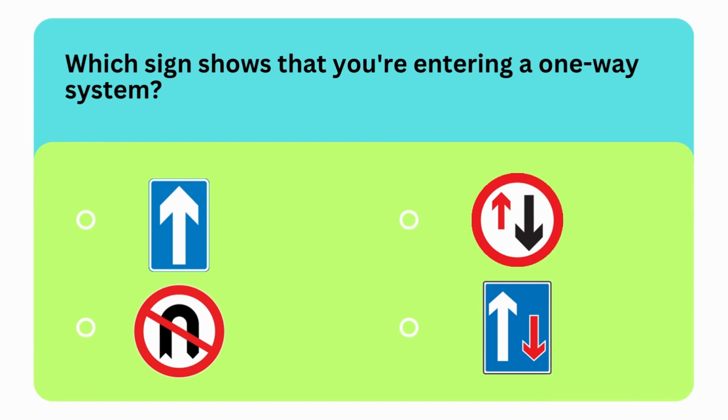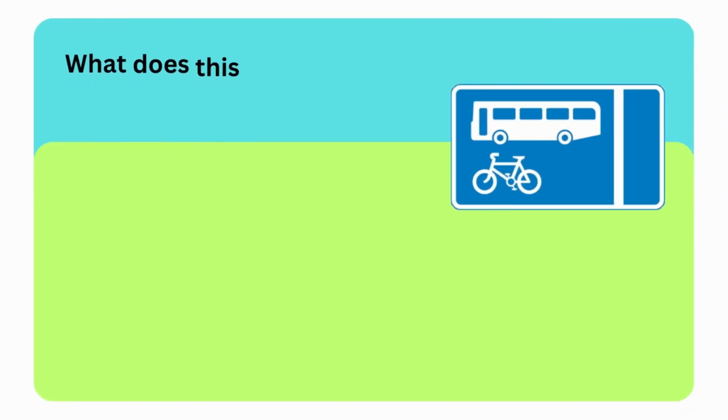So the correct option is first option. The first sign shows that you're entering a one-way system. Next question is, what does this sign mean?